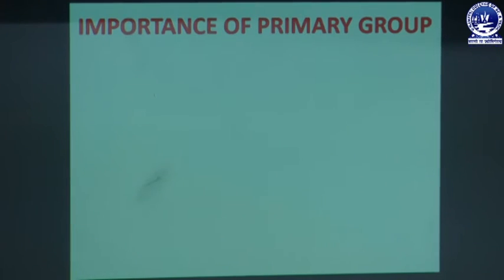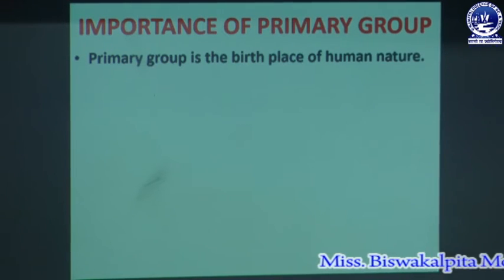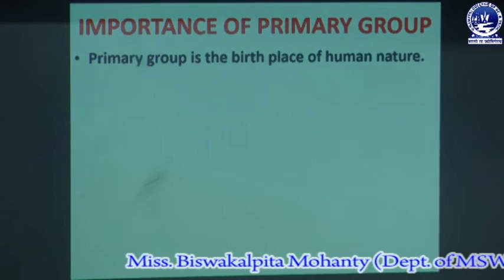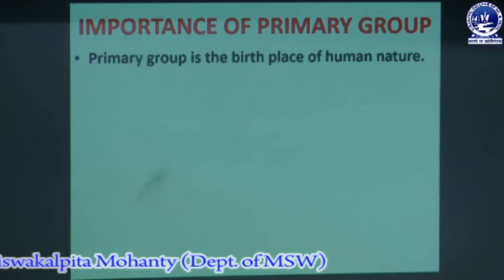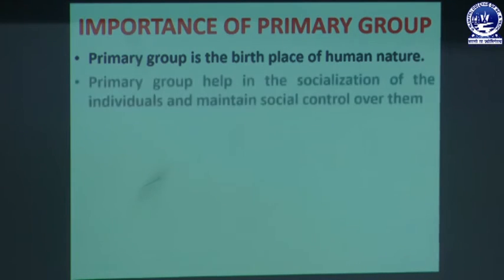And next we will discuss the importance of the primary group. What is the importance of that group? The primary group is the birthplace of human nature, because the family is an example of a primary group. And the primary group helps in the socialization of individuals and maintains social control over them.